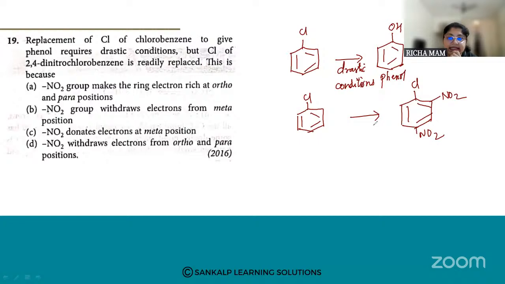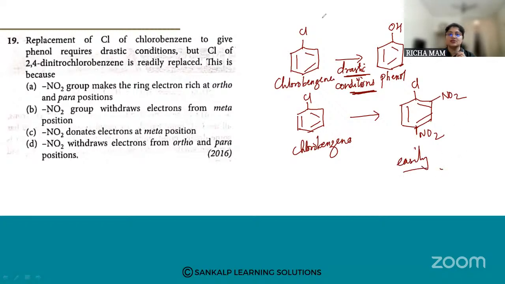So this can be done easily, they are saying. But when you are converting your chlorobenzene to phenol, it requires drastic conditions. What may be the reason? Drastic conditions means it is a tedious, little difficult method. But when you are converting your chlorobenzene, that is your chlorine, chlorobenzene, into dinitro, this is done easily.